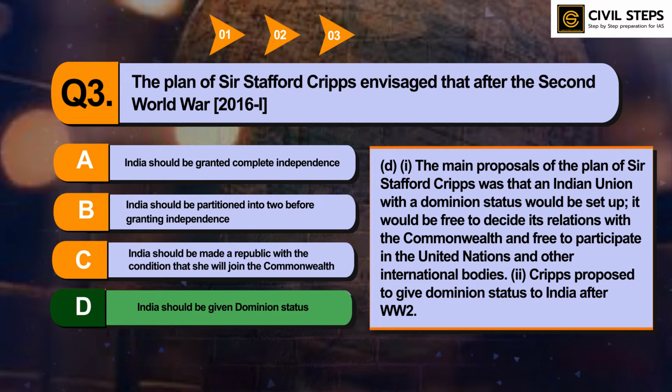So you should know what is Sir Stafford Cripps plan, which is also known as Cripps plan. You should also know other topics like cabinet mission and August offer. You should know about all these important topics after 1940s. These are very, very important, especially after 1940s. Every year UPSC asks at least one question from this topic. Now let us discuss question number 4.